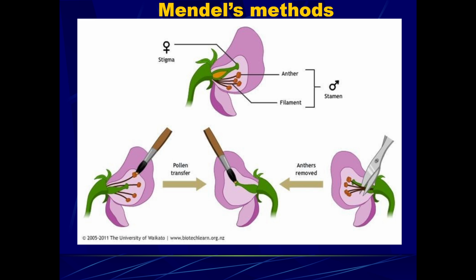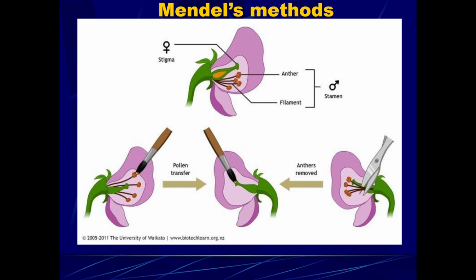We can also see the anther and the filament. The filament supports the anther, and the anther contains pollen. Pollen contains spermatozoa, or the sperm for a plant. So we would need to get the pollen on the stigma, and it would need to travel down to the ovary. Well, a plant can self-pollinate itself, but that pollen can also be dispersed by the wind or by bugs and move to other plants.